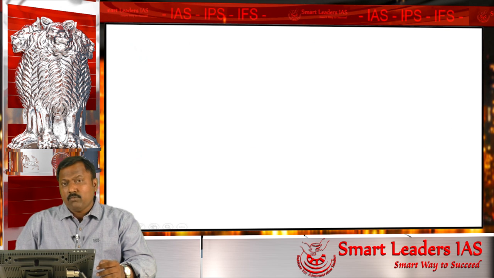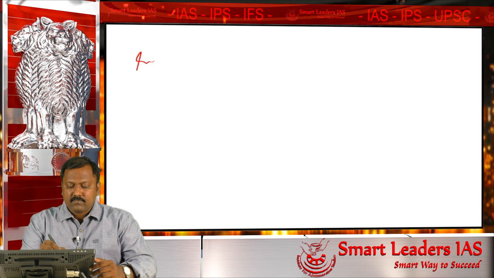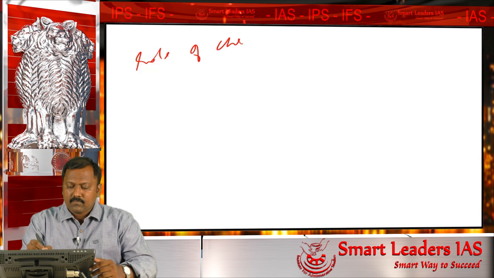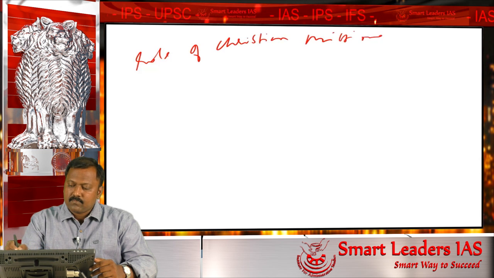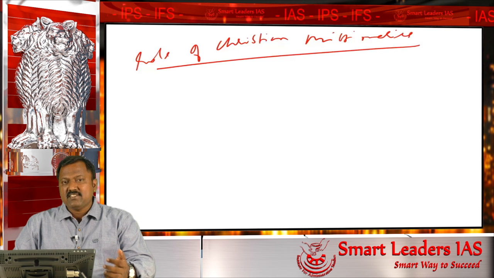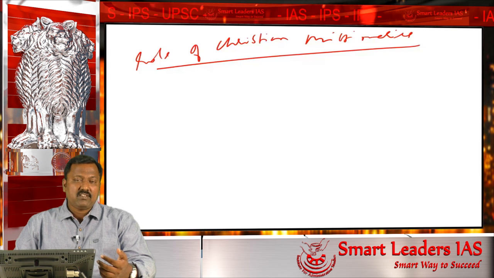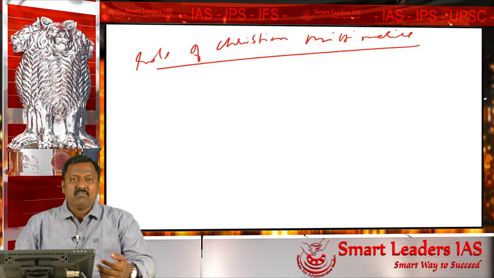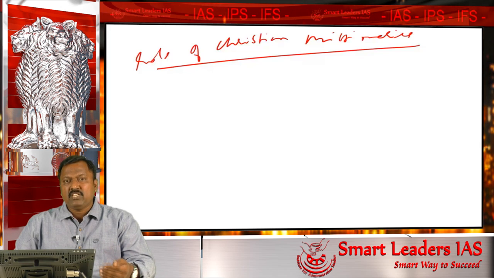One more important problem of the soldiers was the role of Christian missionaries. It is said that the Christian missionaries were often allowed to go into the barracks of the soldiers, where they used to take rest, and the soldiers were forced to convert. Sometimes force was used for conversion, and this became an irritant factor.